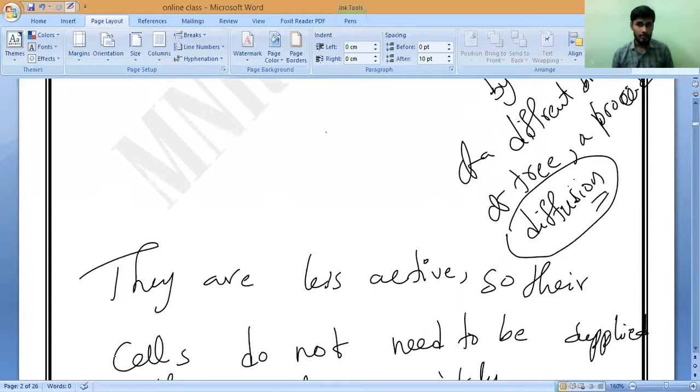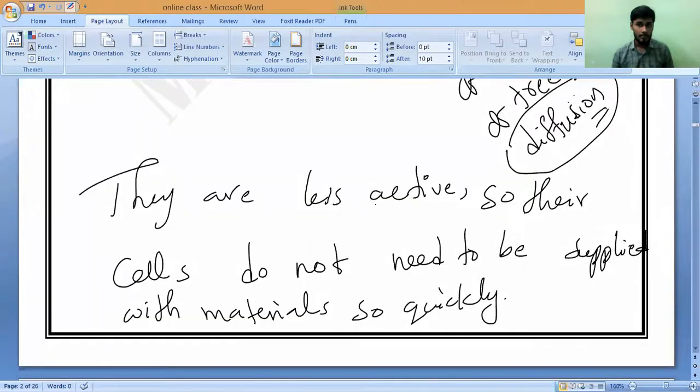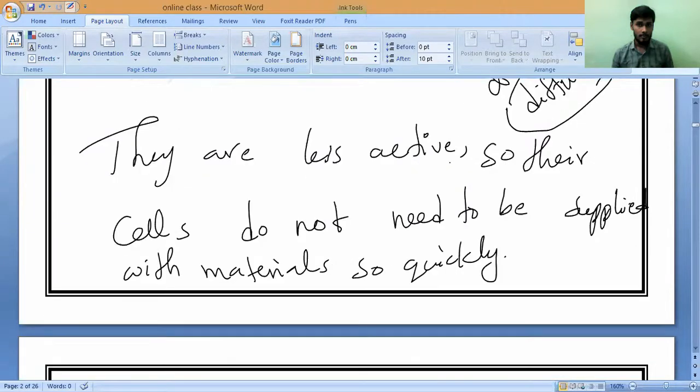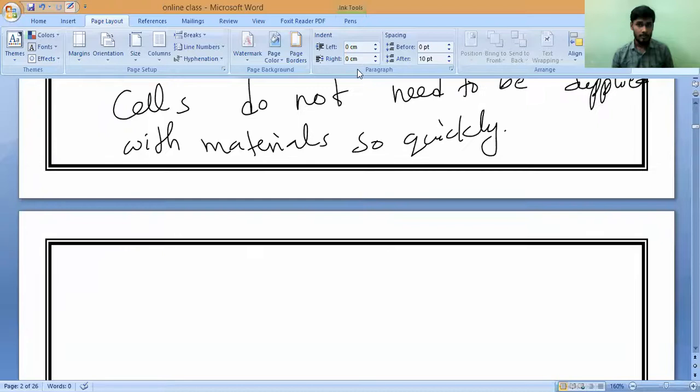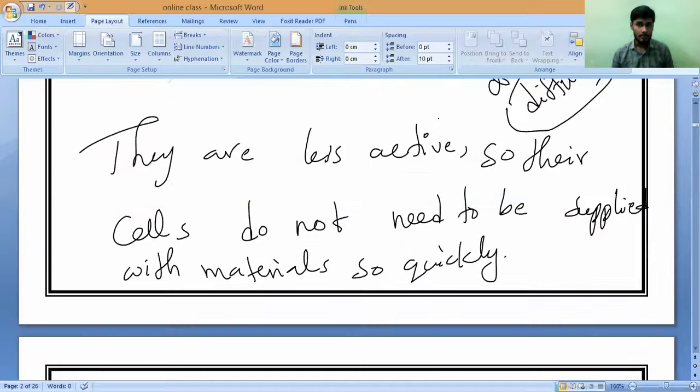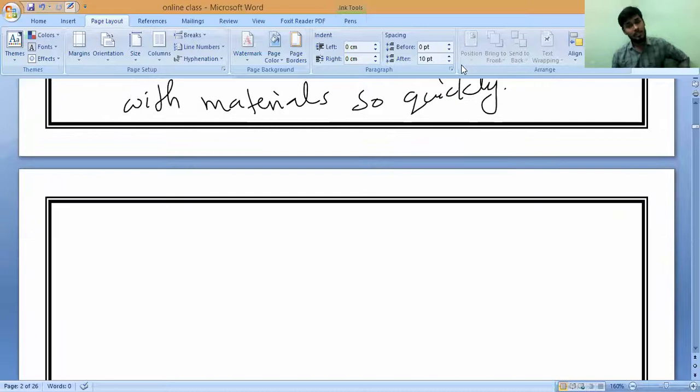See, diffusion is enough to supply the oxygen and carbon dioxide for respiration and photosynthesis in plants because they are less active. So the cells need to be supplied materials so quickly. Will you accept it? Which one is wrong and which one is right? Can you say? Be active. I am saying that they need to be supplied with materials so quickly. So now which is wrong and which is right, as a reason and assertion?